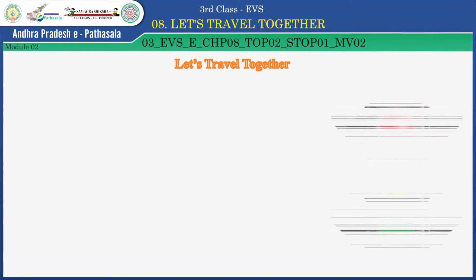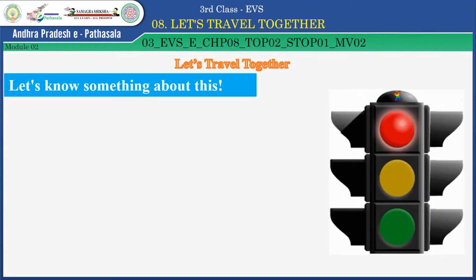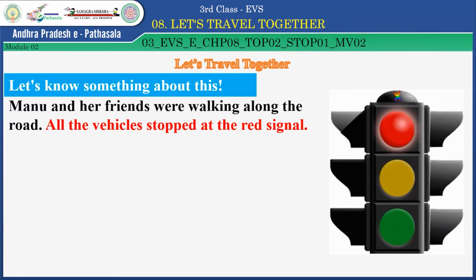Children, look at this picture. Have you ever seen it? Okay. Now, let us know something about this. Manu and her friends were walking along the road. All the vehicles stopped at the red light.